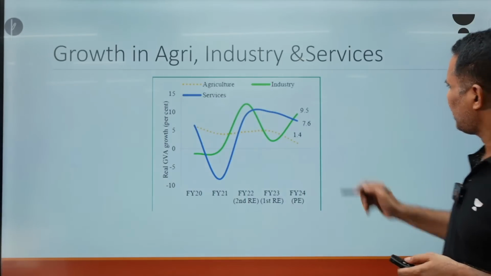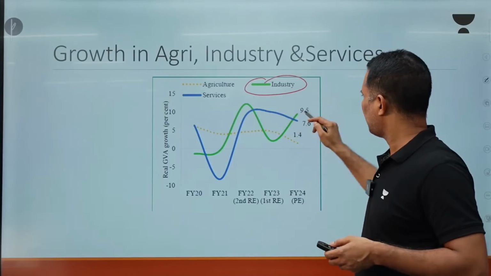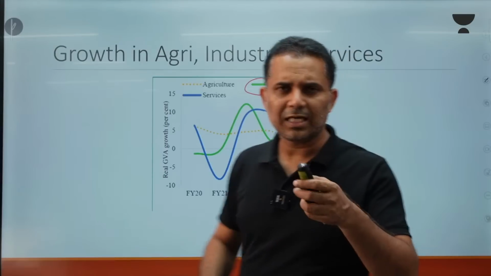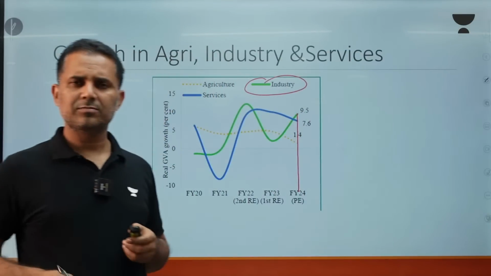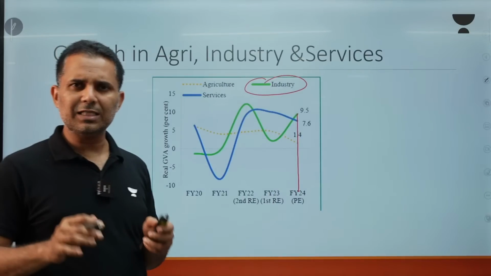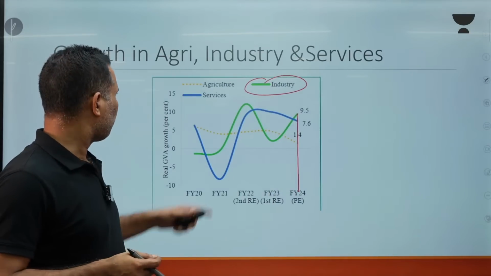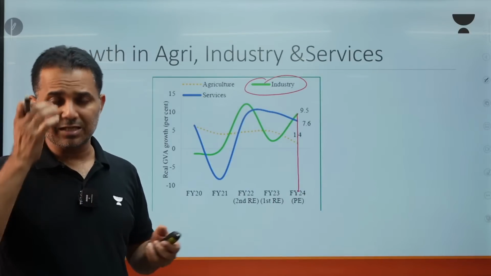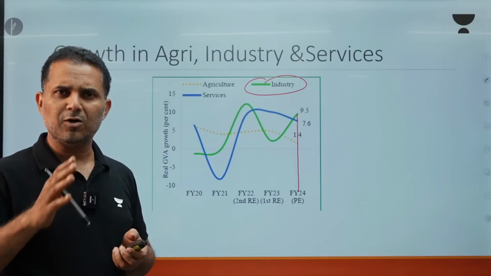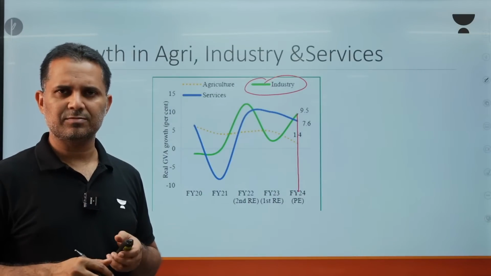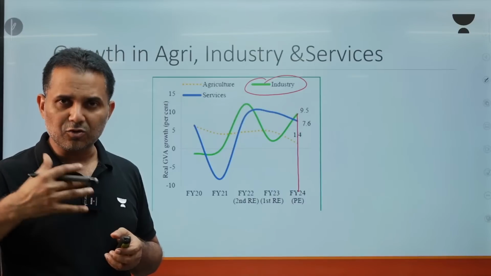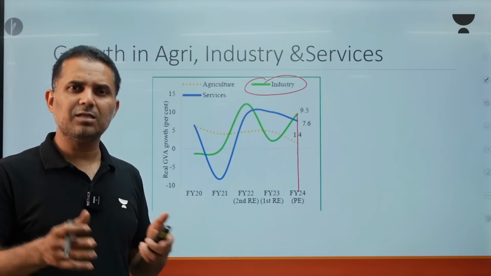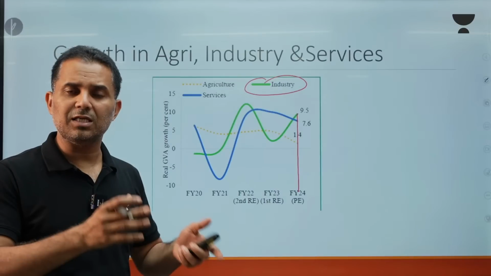One very interesting thing is that you see industry, 9.5% in 24. Our industrial sector has never grown at this rate ever. Our industrial sector has never grown at 9.5%. And you see services growth is 7.6%. You know that our services sector growth is generally higher than the manufacturing or industrial sector. Why has this happened? Because of the huge focus on infrastructure. Our manufacturing growth is increasing. This is a major structural shift that I am seeing in the economy.